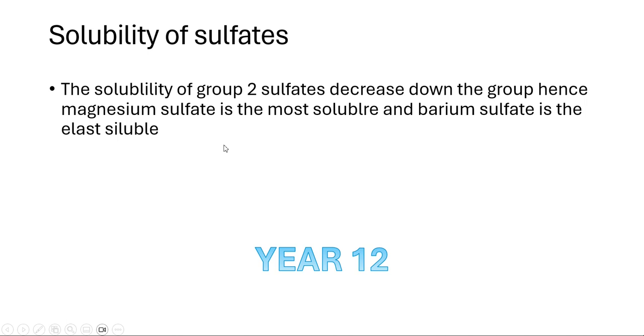Solubility of sulfates: the solubility of group 2 sulfates decreases down the group. Hence magnesium sulfate is the most soluble and barium sulfate is the least soluble.